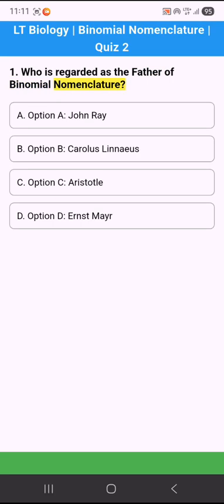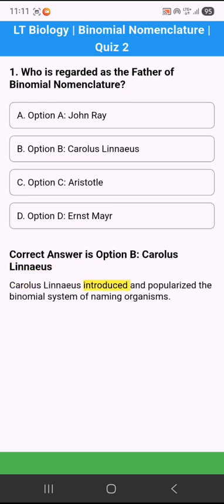1. Father of binomial nomenclature. Option A. John Ray. Option B. Carolus Linnaeus. Option C. Aristotle. Option D. Ernst Mayr. Correct answer is option B. Carolus Linnaeus. Carolus Linnaeus introduced and popularized the binomial system of naming organisms.